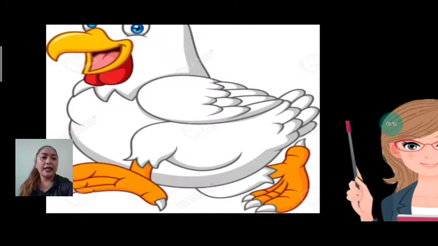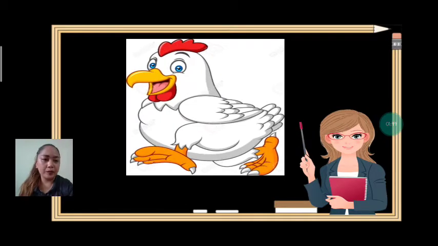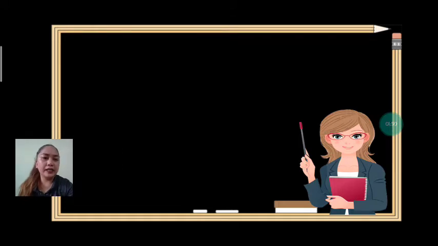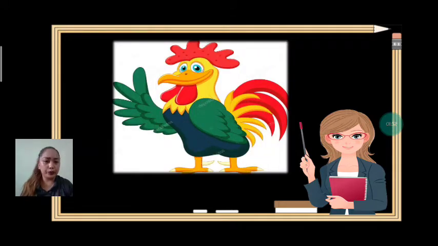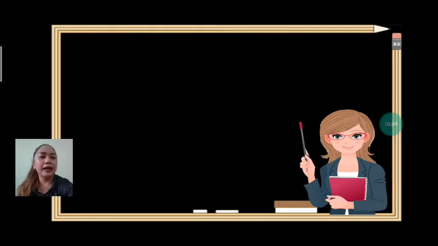Okay, the next we have hen. Everybody say hen. Can we spell hen together? H-E-N, hen. Okay, next is rooster. Everybody, rooster. Can we spell rooster? R-O-O-S-T-E-R. Rooster. Very good.